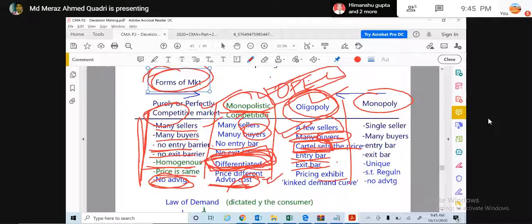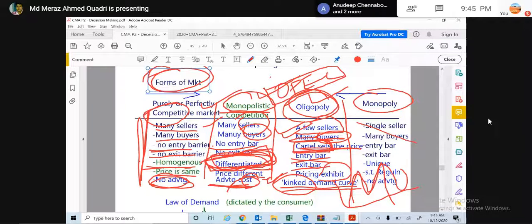Price exhibits the kinked demand curve. Kinked demand curve means the demand curve will bend like this, not like the normal demand curve. So this is another feature. In the exam they can ask you in which type of market the kinked demand curve occurs. You have to answer: oligopoly. Who fixes the price in an oligopoly? The cartel fixes the price.